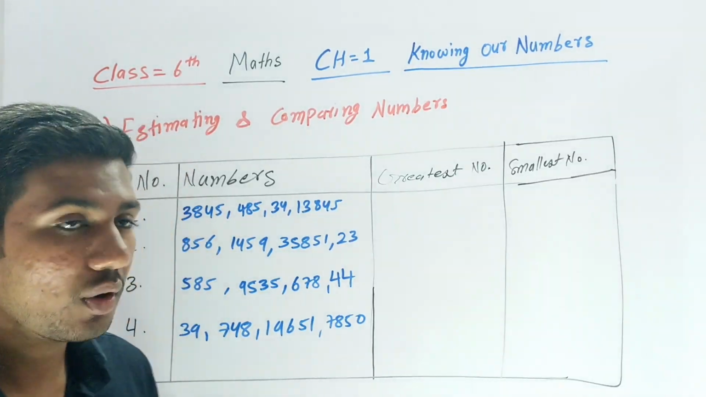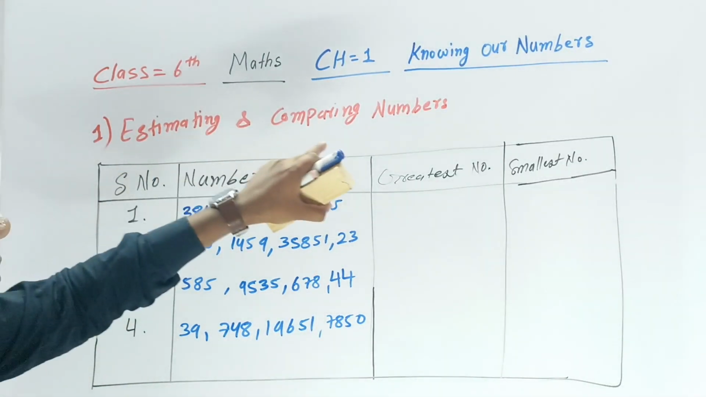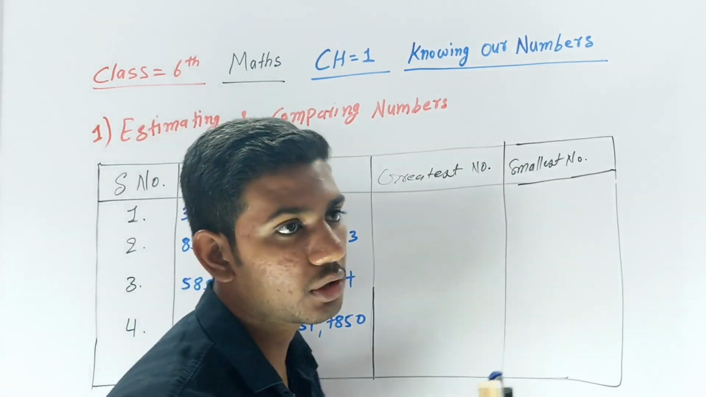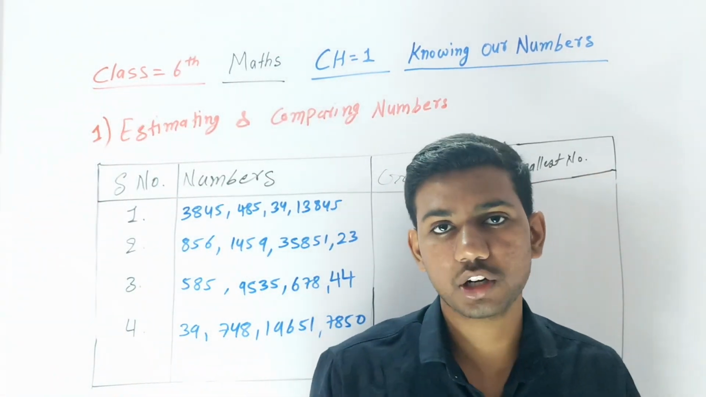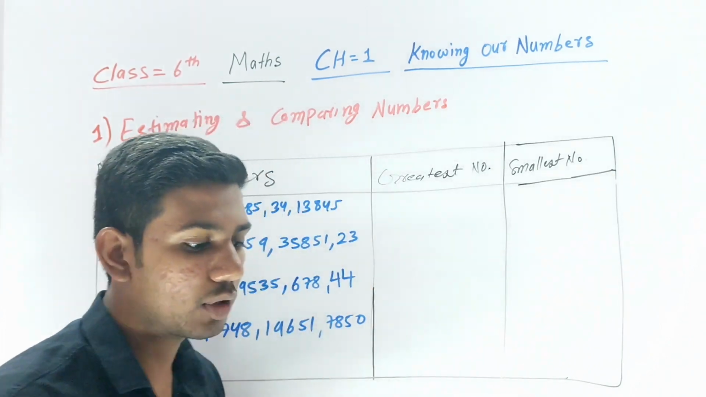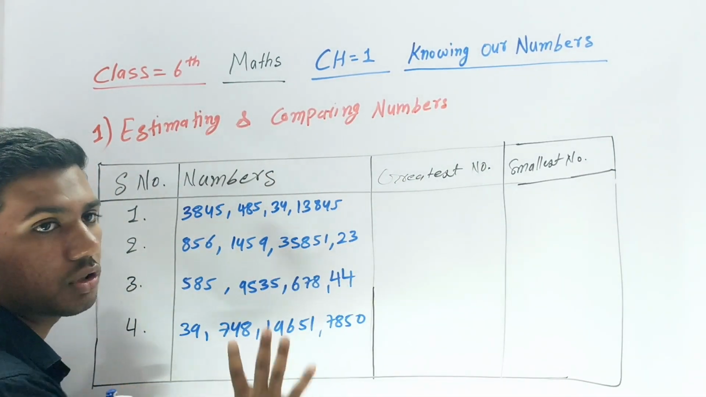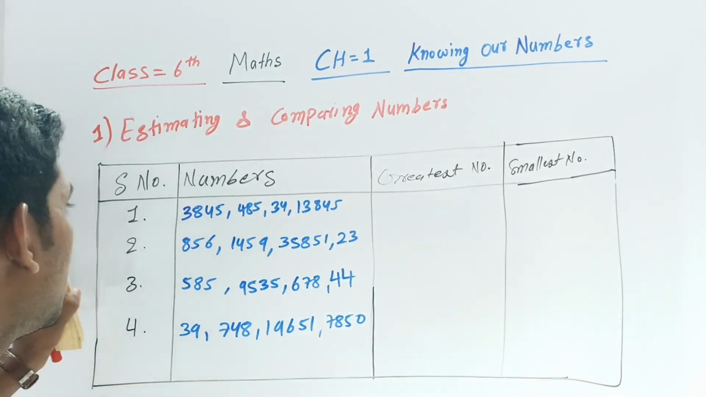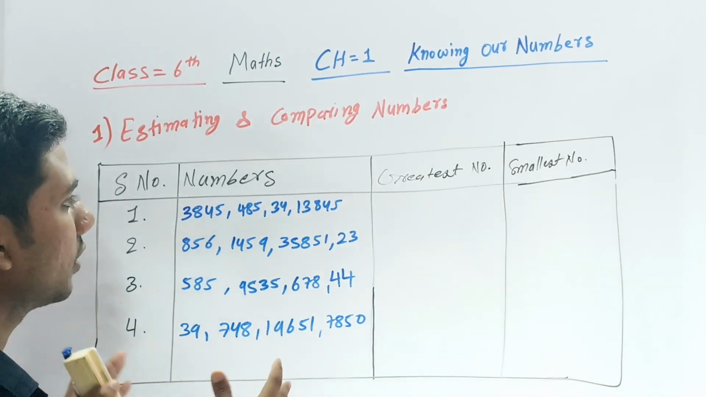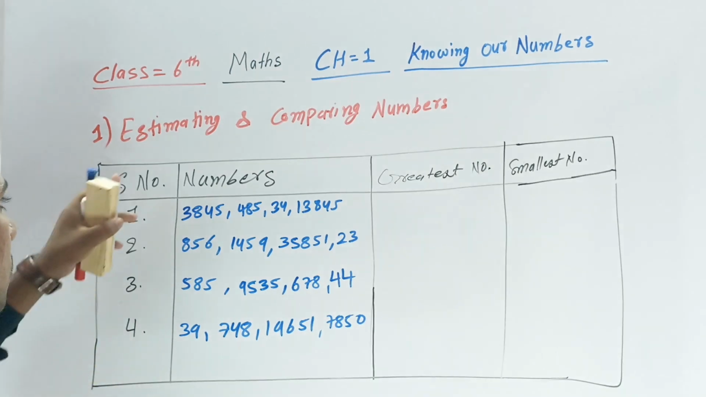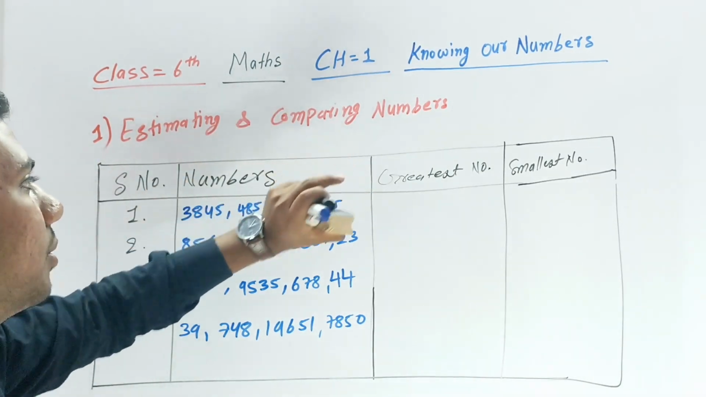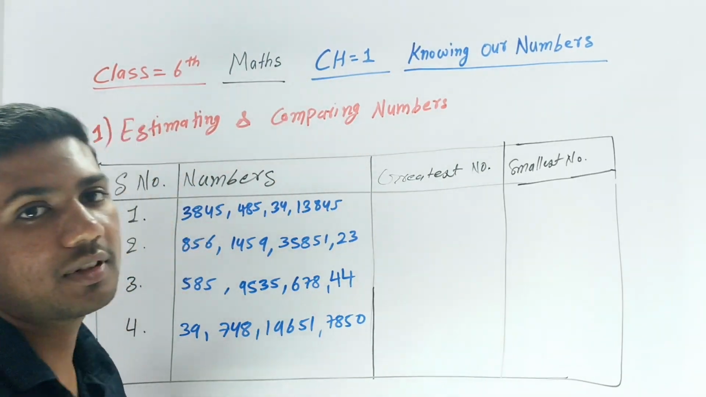You have to understand estimating and comparing numbers. Estimating and comparing numbers means greater and smaller numbers. If you open your textbook, after the second page you can see a box, the same box is given there. I just explain this box here using the greatest and smallest number. This is what is called estimating and comparing numbers. Estimating means which is greater and which is smaller.